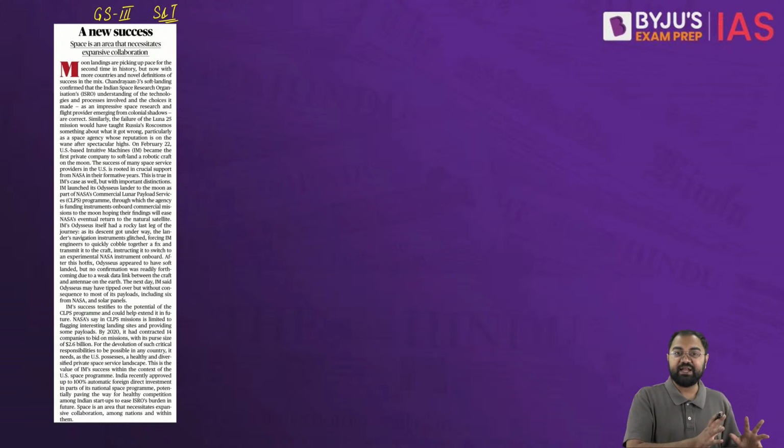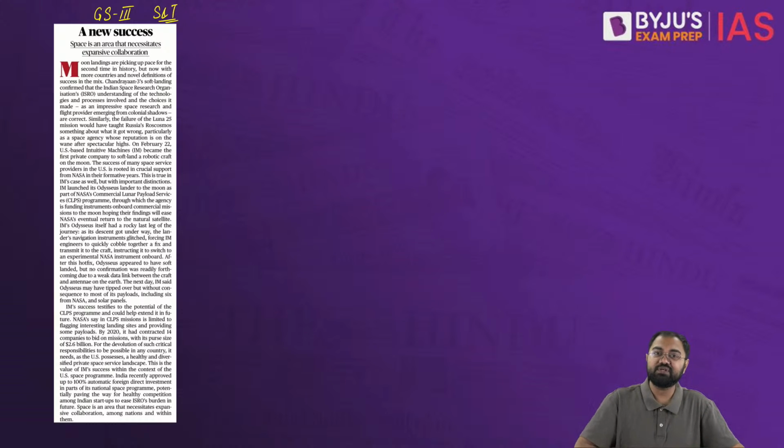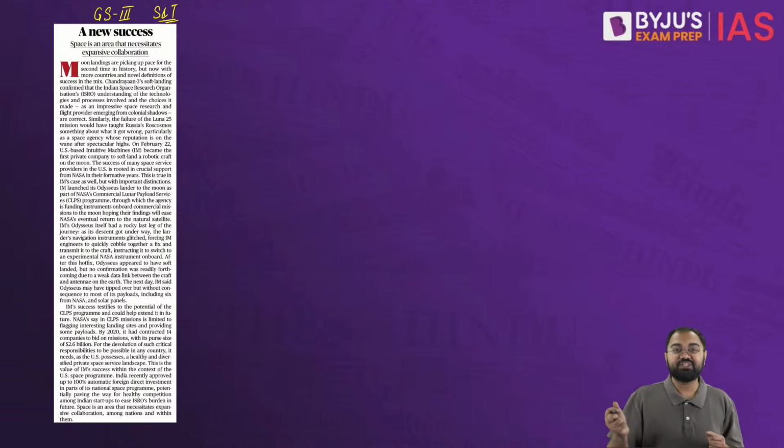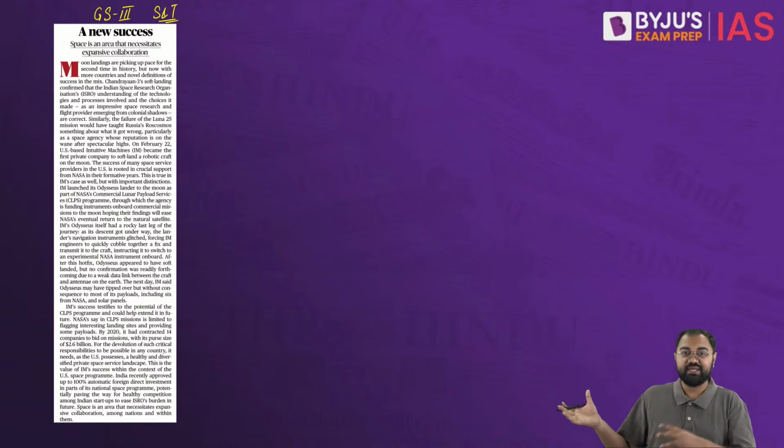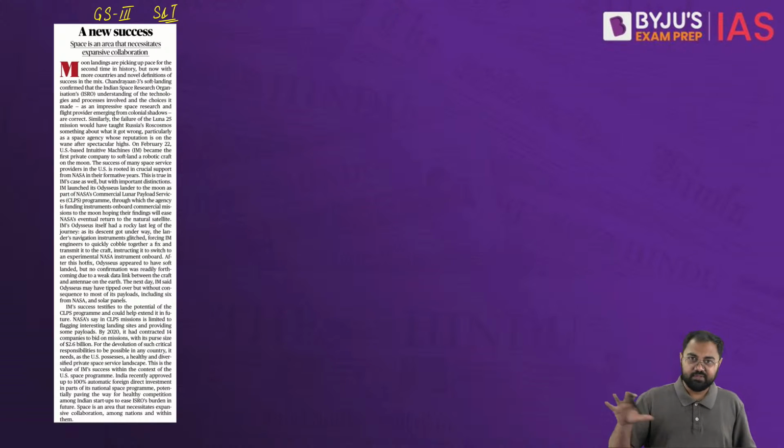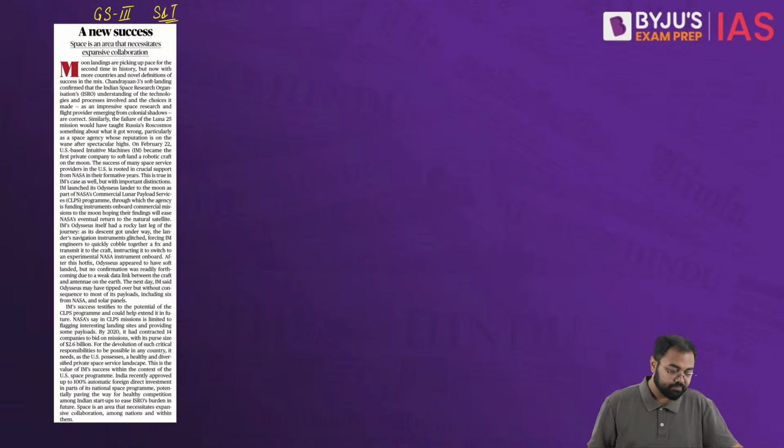Phase 1 of moon landings started from 1959 onwards, and there was a kind of competition between the Soviet Union and the United States. This was the Cold War era, where there was a space competition over who goes to the moon and who lands on the moon. Now we see that there is a phase 2 where a lot of private participation also comes in.